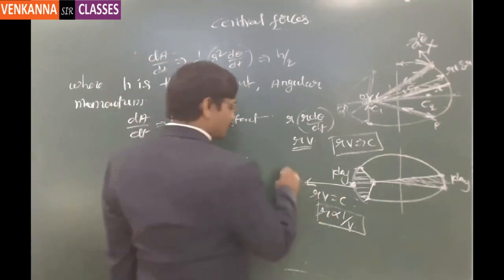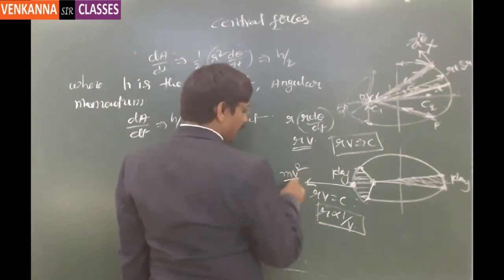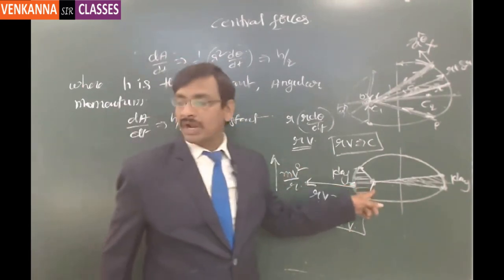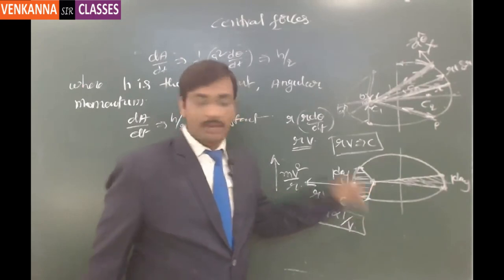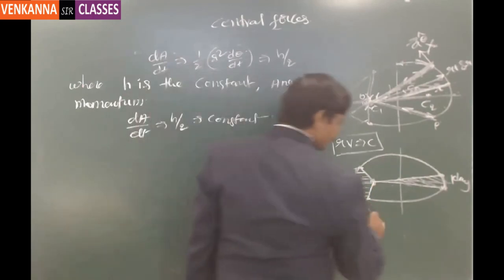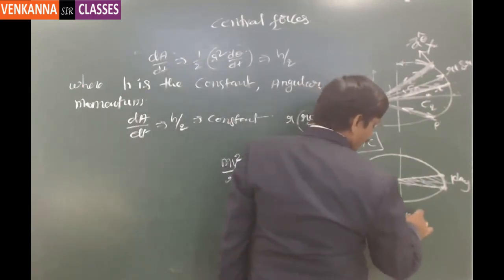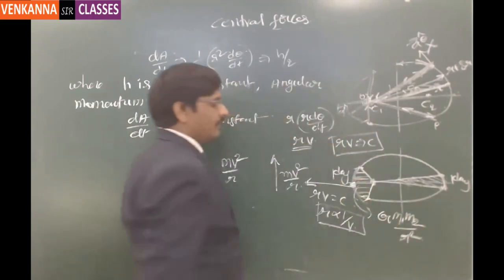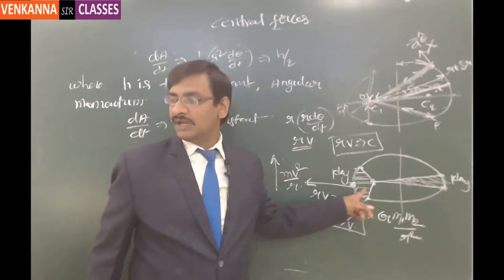This is mv square by r, and the value is more here, because the sun attracts heavily because of the gravitational force G m1 m2 by r square, r being very less at this location. The force of attraction by the sun is very, very high.